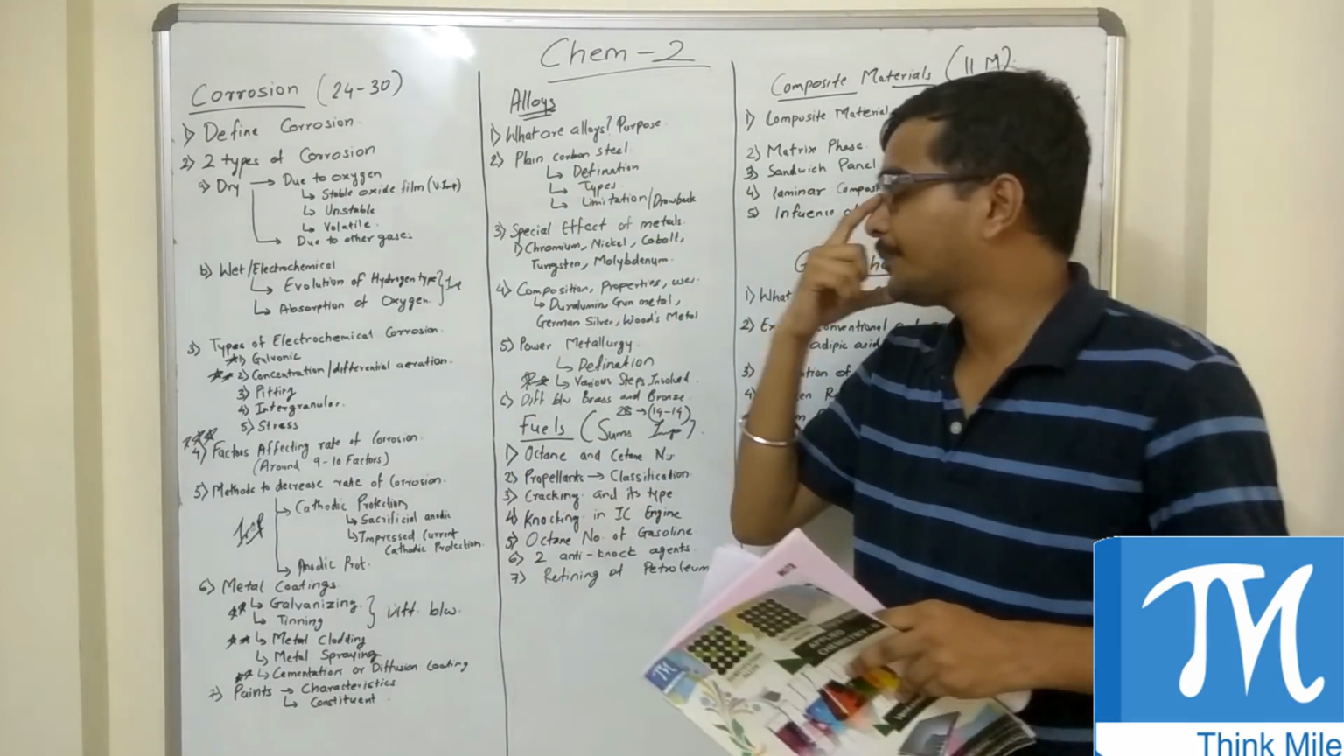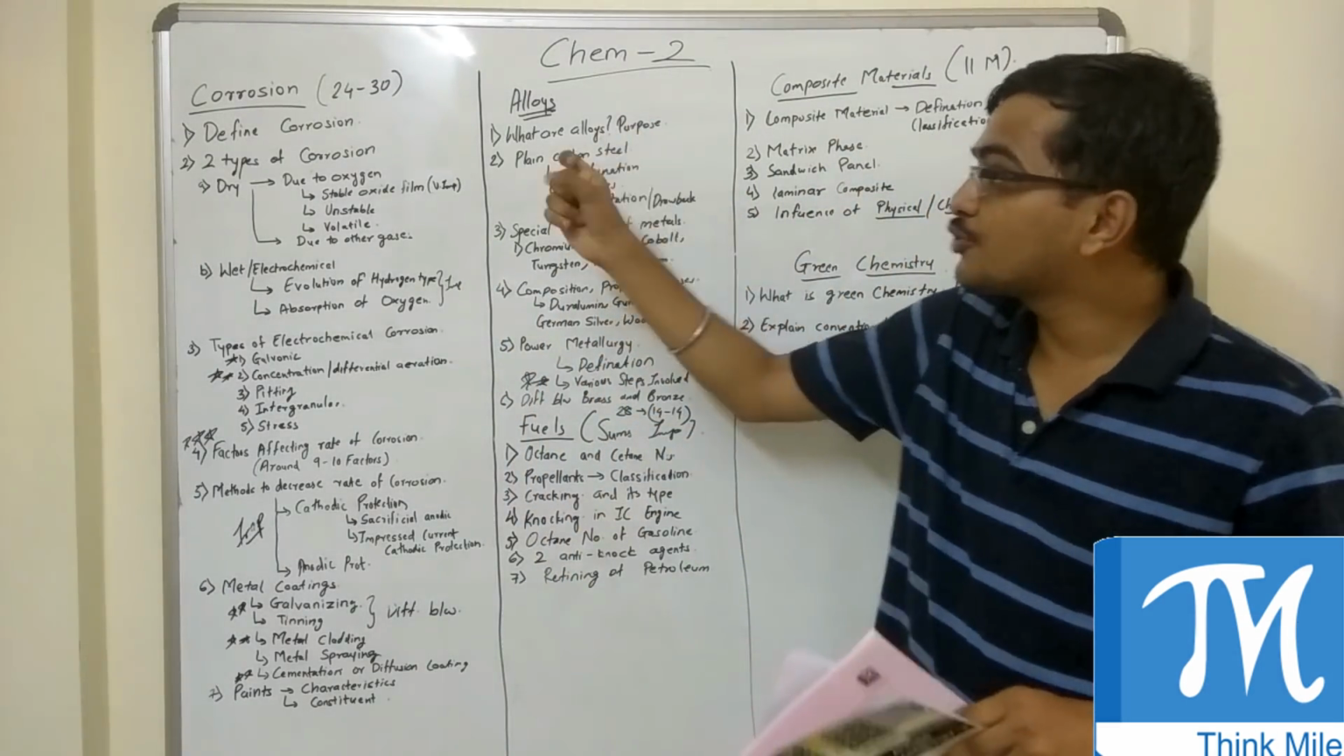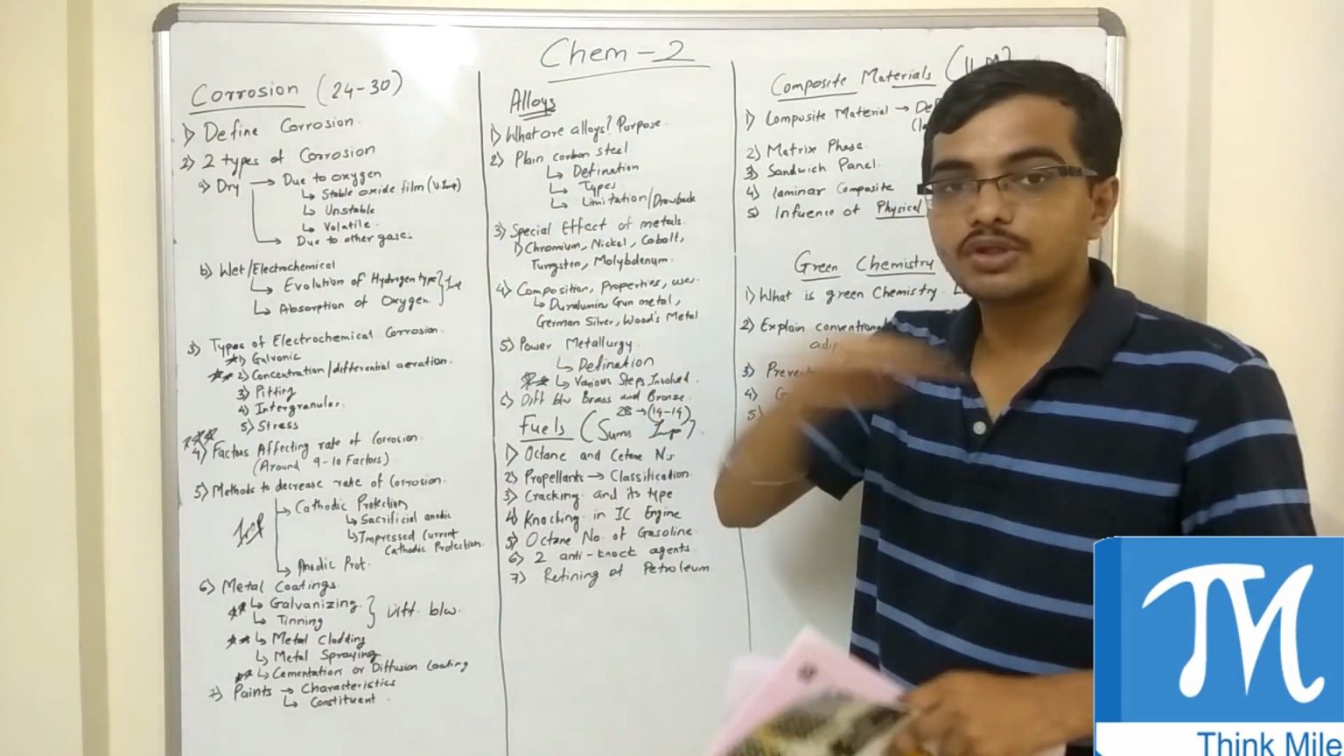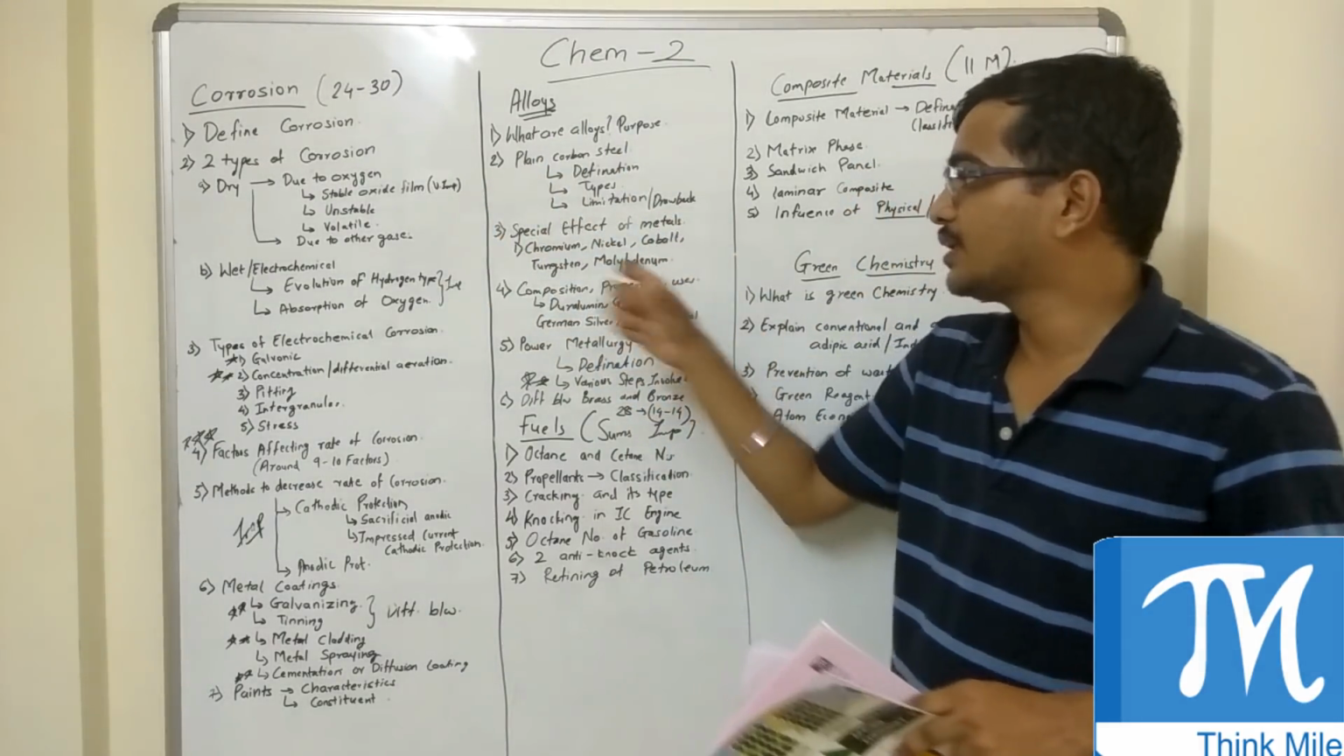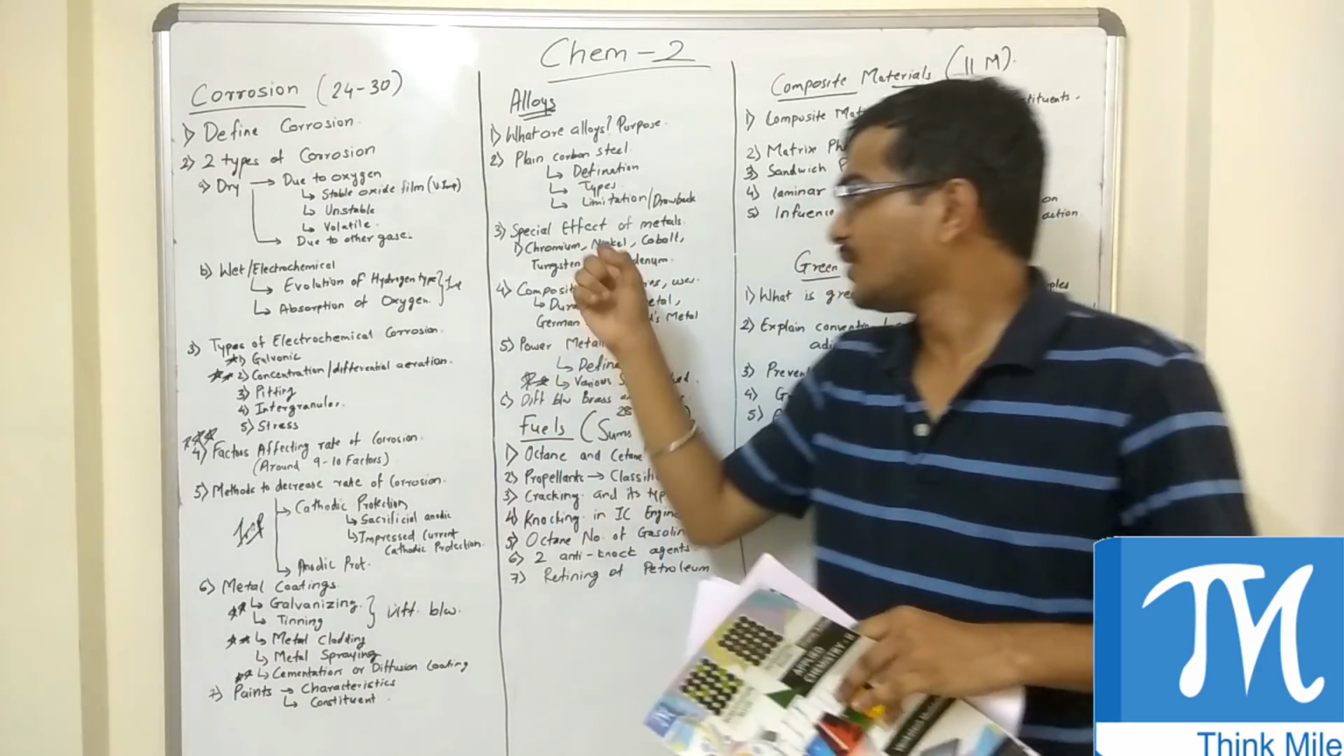Now, special effects on metal. Again, a very important question. If you don't see a question on this, surely a question on this will be asked. Now, special effects of metal. There are 5 to 6 metals.